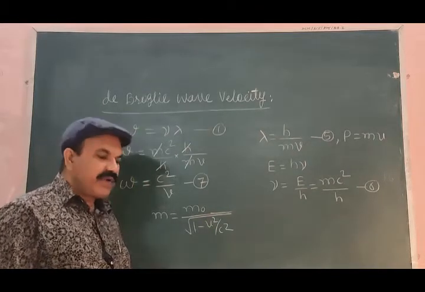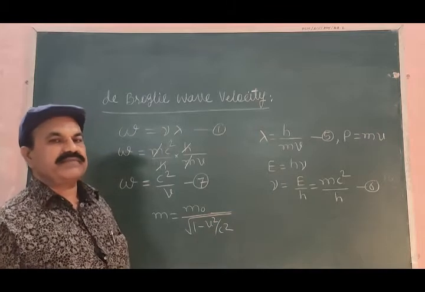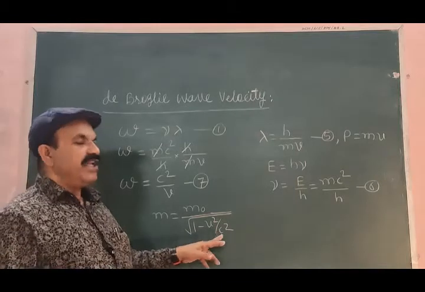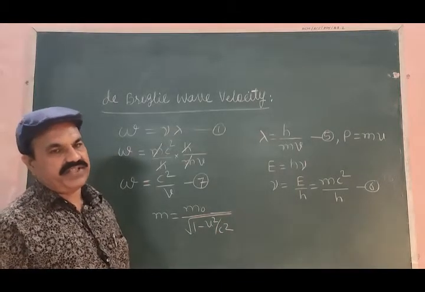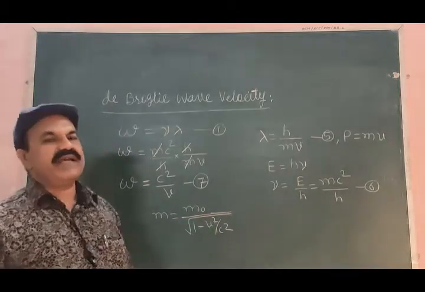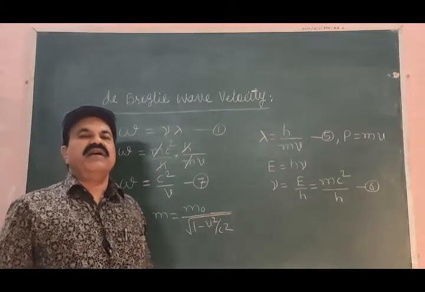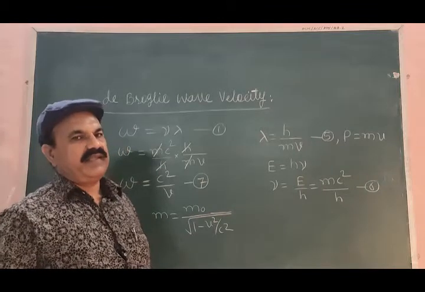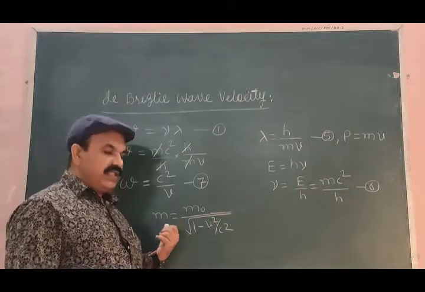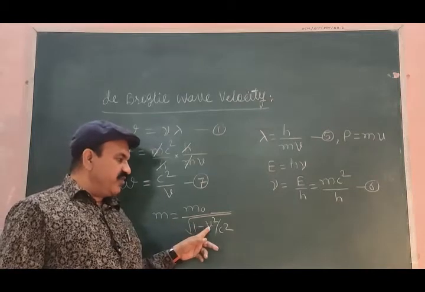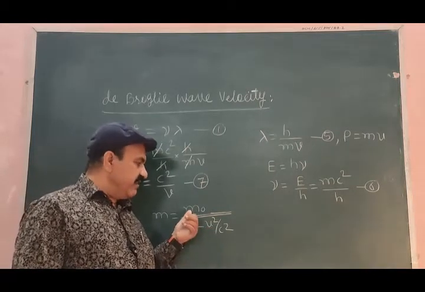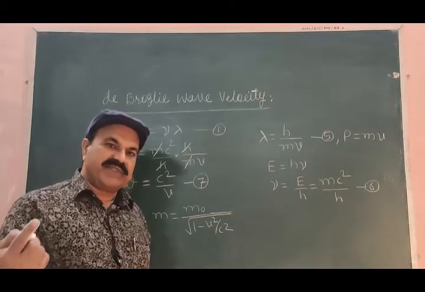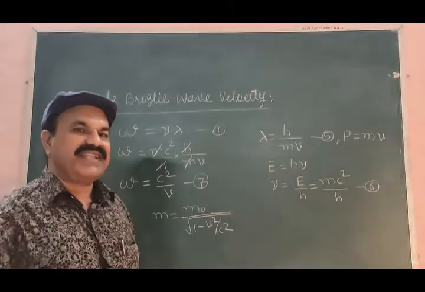What is this comparison of v square by c square? v is very small in comparison with c, and therefore v square by c square will always be a very small fraction, and therefore this mass, when it is moving with velocity v, is always greater than mass m0, where m0 is the mass of the body at rest.